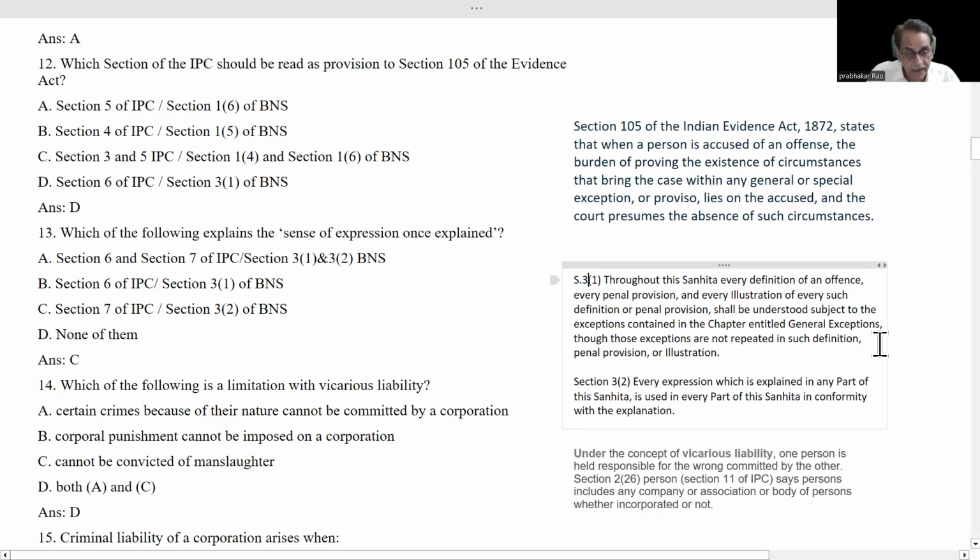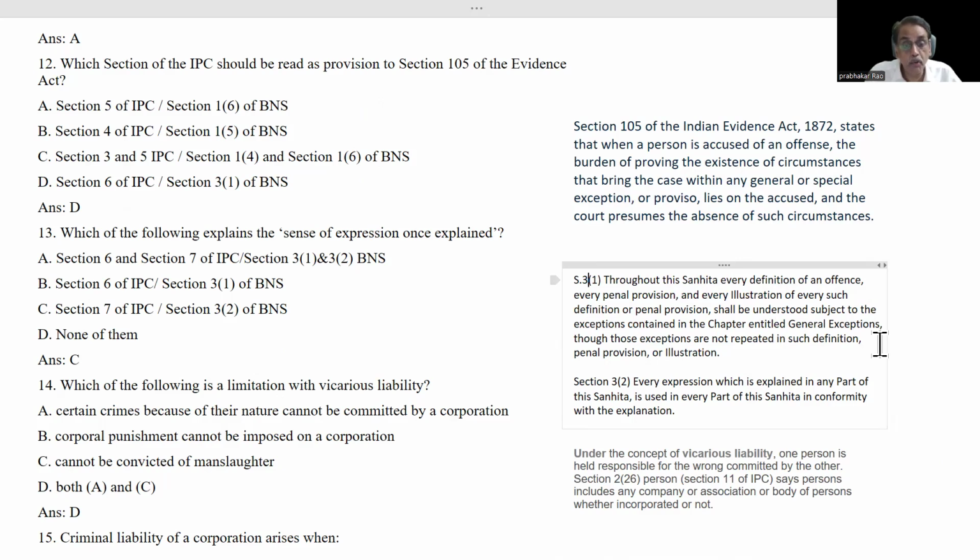Because while we are reading culpable homicide not amounting to murder, there it has not been mentioned if a madman, if a mad person commits an offense. If a mad person commits culpable homicide not amounting to murder, it is not an offense. It has not been written in section 299 as well as section 100 of BNS.